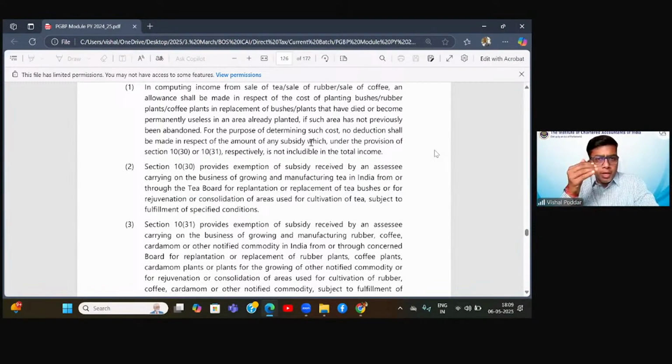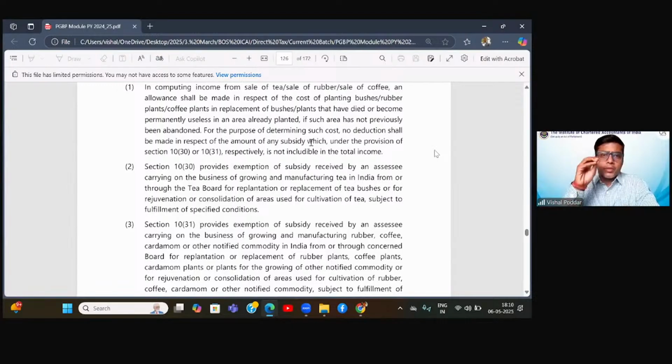Now if you remember the accounting treatment, what is taught in accounts? Accounts, if I'm not wrong, it is I think AS12 dealing with government grants and subsidy. It says that whenever you receive subsidy, how do you show it in accounts? One, either you show it as a subsidiary income on the P&L credit side, or you can show it as a deduction from the respective expense for which that subsidy or grant is received.